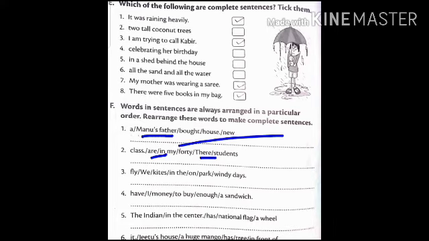Now come to the next exercise. Can you see these pictures, dear children? Now we have to spot 6 differences between these pictures, and then we have to write these sentences below the space given over here. First look at the picture very carefully. Then we shall start writing the differences as sentences. Okay.